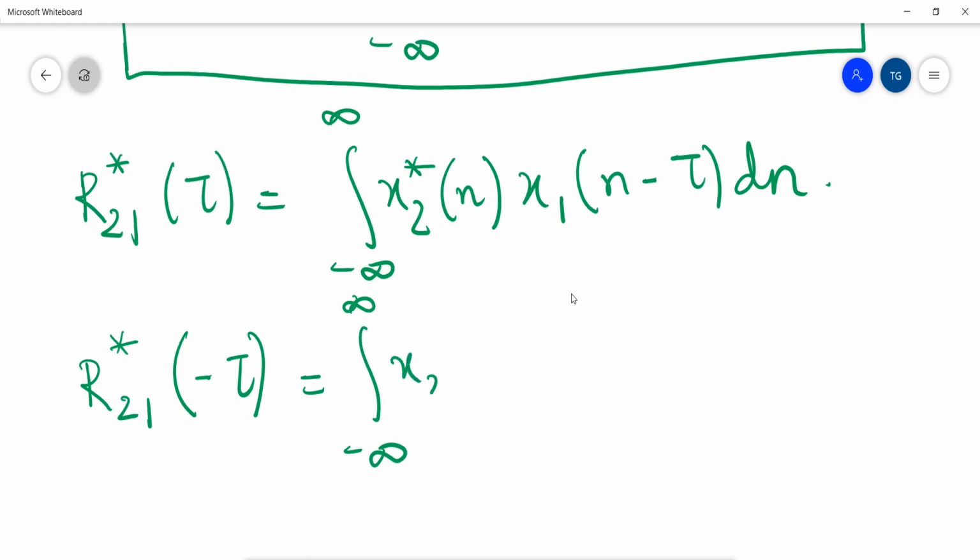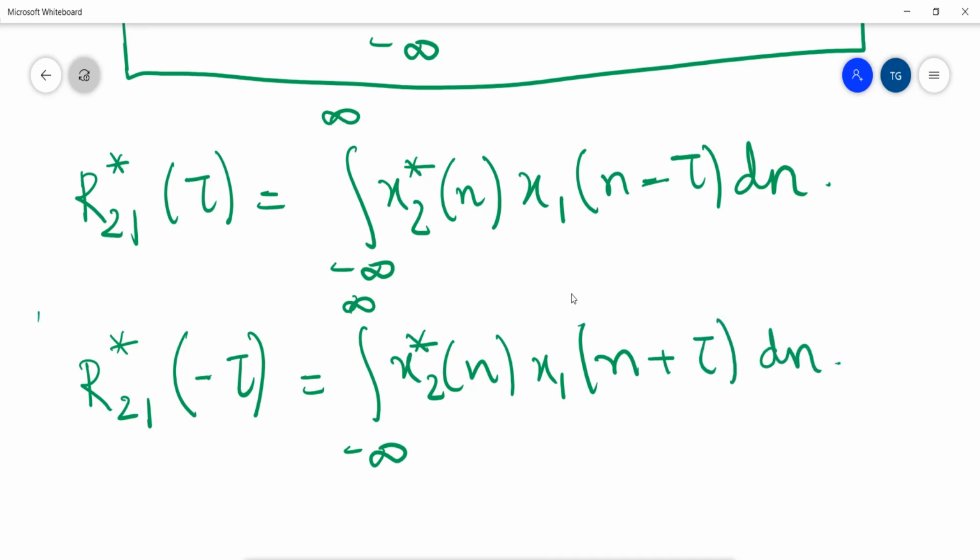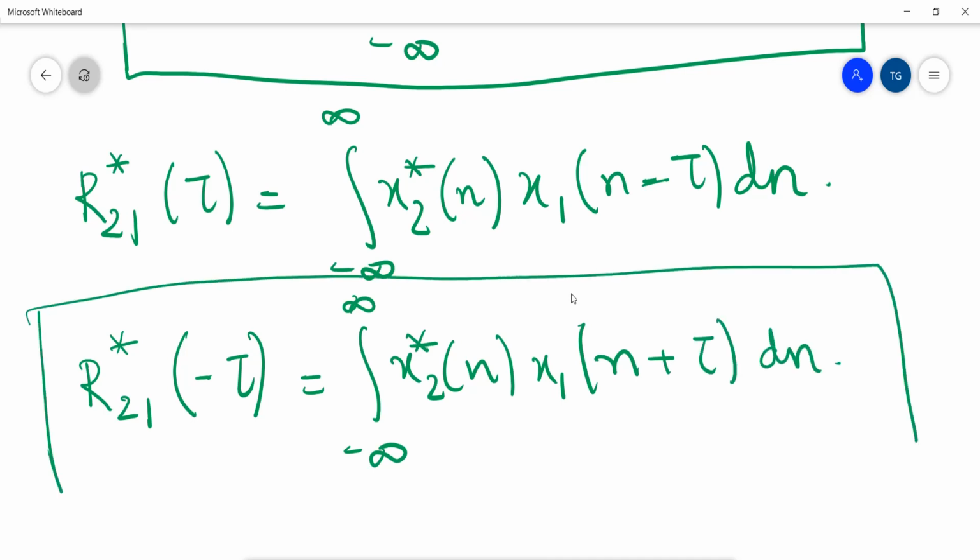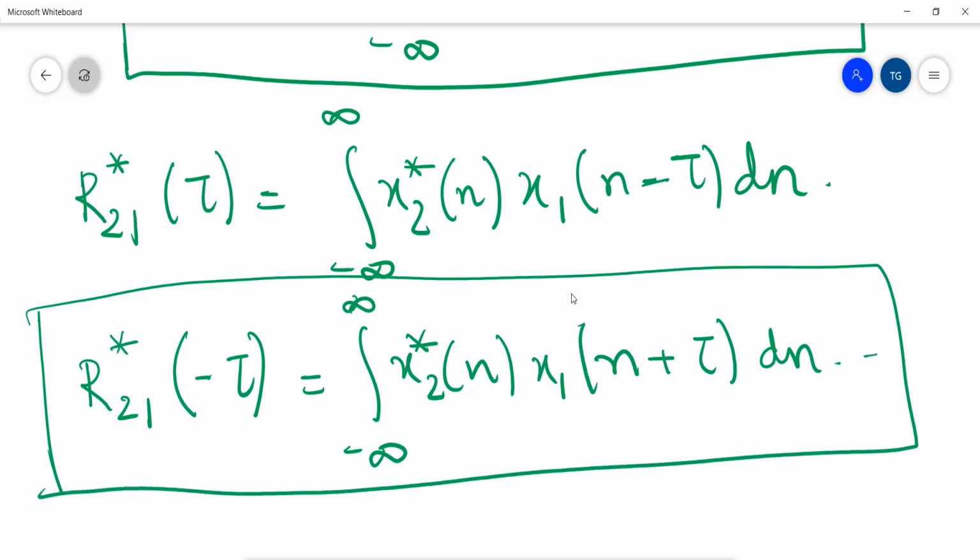So here it will be x2 of n, complex conjugate of x2 of n, and x1 of minus tau will become plus tau, dn. This is my third equation. Now compare the first and third equations.